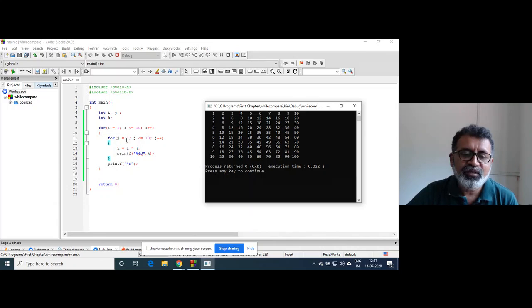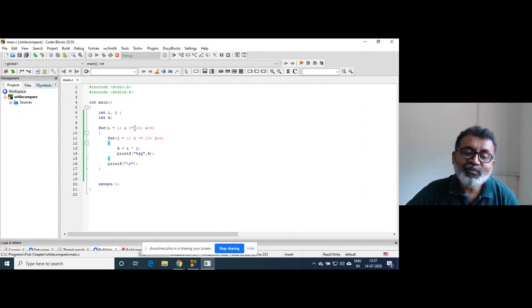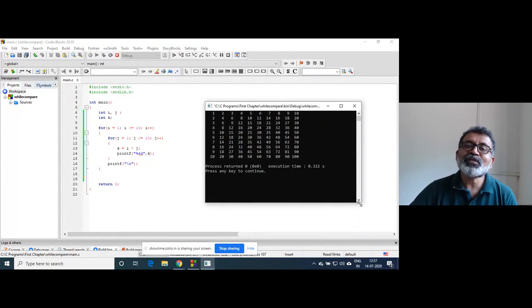The value of j is 1. The condition is true. Now here the value of i is 2 and j is 1. So it will take again all values with i equal to 2, j equal to 1, 2, 3, 4, 5. So it goes on printing 2, 4, 6, 8, 10 like this, right? So at the end, when the value of i becomes 11, the complete program is executed and control goes outside the outer loop. This is how the multiplication tables of 1 to 10 are printed.